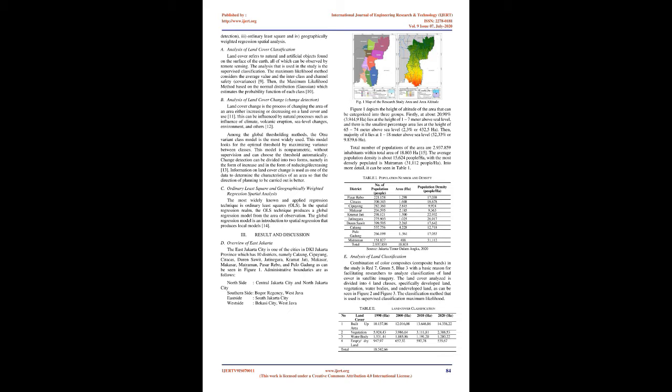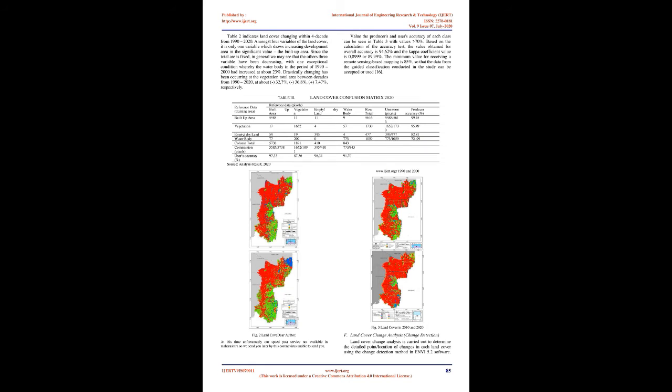Among the global thresholding methods, the Otsu variance class model is the most widely used. This model looks for the optimal threshold by maximizing variance between classes. This model is non-parametric, without supervision, and can choose the threshold automatically. Change detection can be divided into 2 forms, namely in the form of increase and in the form of reduction or decrease. Information on land cover change is used as one of the data to determine the characteristics of an area so that the direction of planning to be carried out is better.